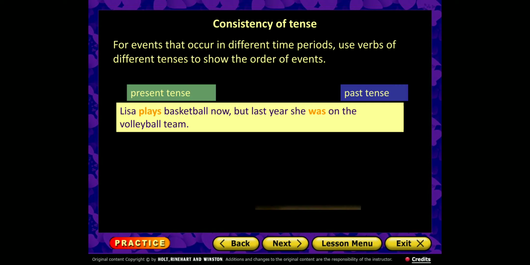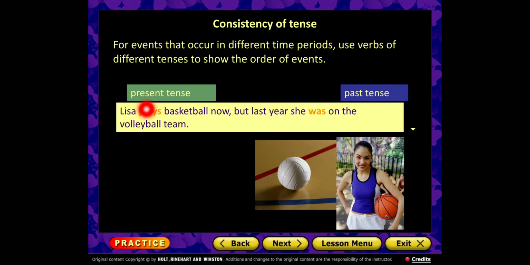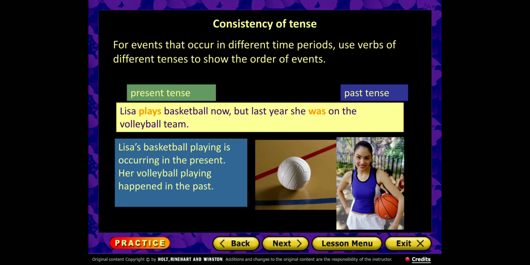For example, Lisa plays basketball now, but last year she was on the volleyball team. So here, Lisa playing basketball is occurring in the present time. She's practicing basketball nowadays, but in the past she practiced playing volleyball.